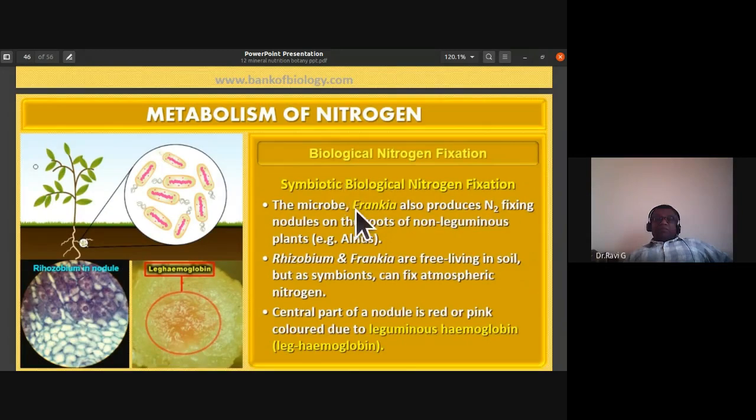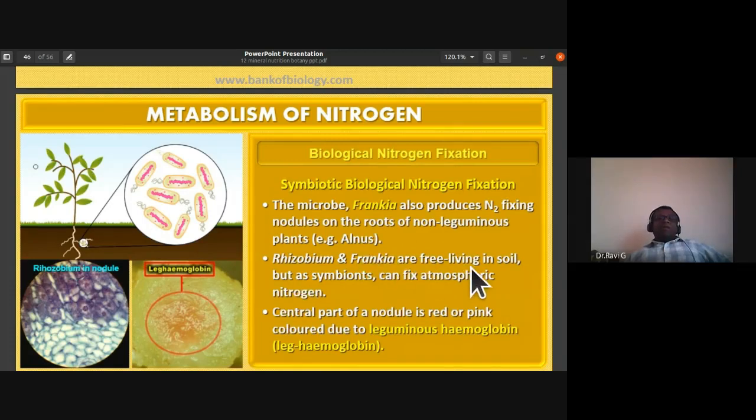The microbe Frankia also produces nitrogen fixing nodules on the roots of a non-leguminous plant, Alnus. Alnus is a non-leguminous plant and Frankia is the microbe involved in nitrogen fixation in the nodules of the roots of non-leguminous plants like Alnus.